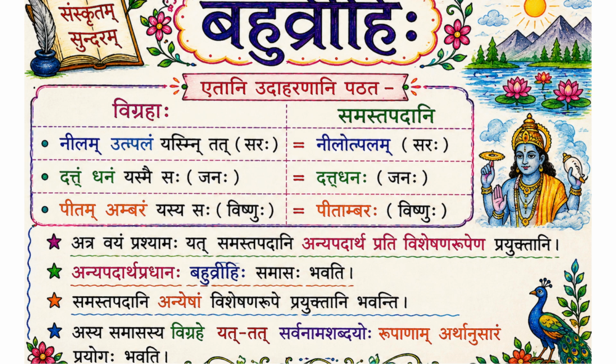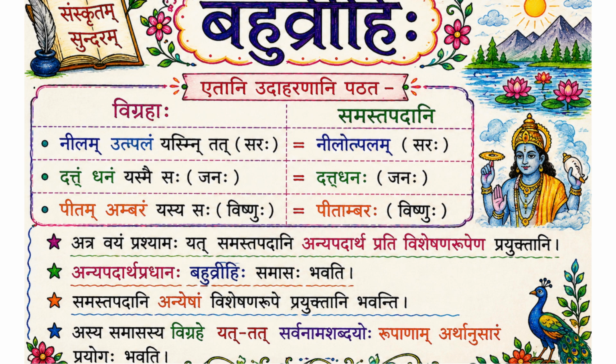For example, Nilotpalam Saraha. Nilotpalam Saraha Kutra asti? Somebody is asking, where is that lake? Which lake? Nilotpalam Saraha. The lake where you find blue lotuses.